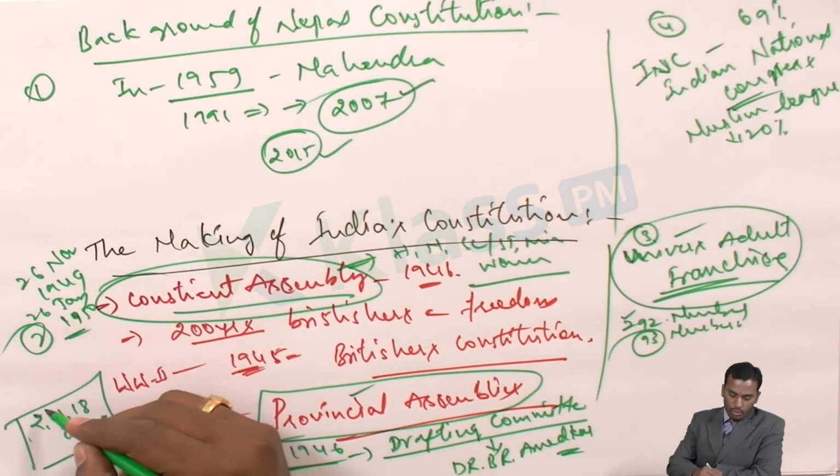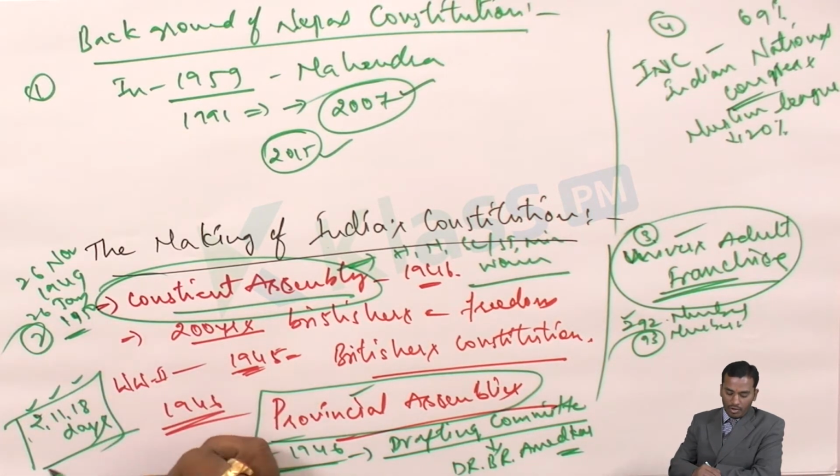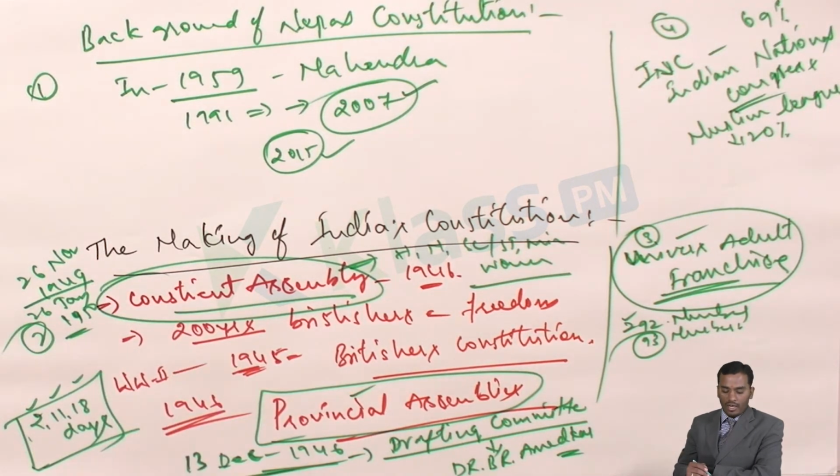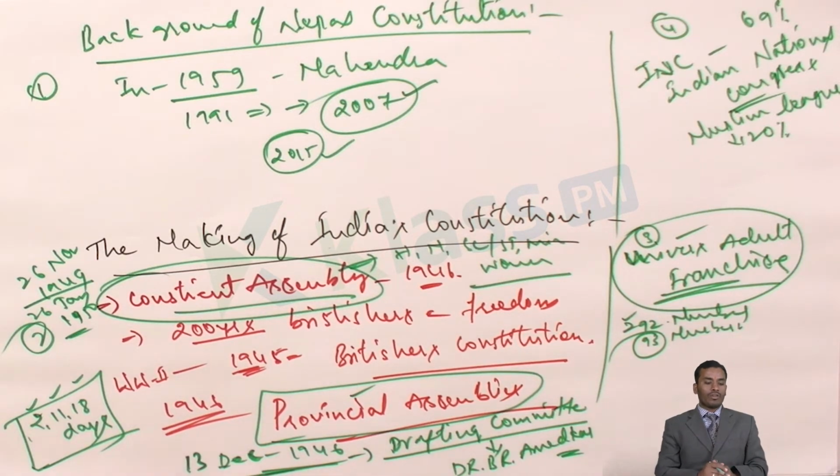So it took almost 2 years, 11 months, 18 days for framing the Indian Constitution. After framing, we adopted it on 26th November 1949, and finally it started being implemented from 26 January 1950. From that time onwards, we call India a republic country.